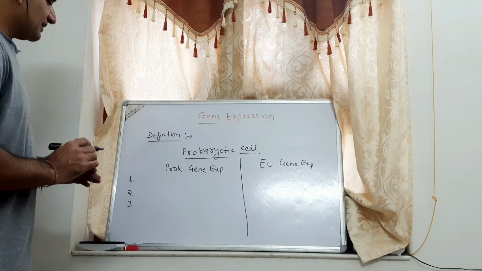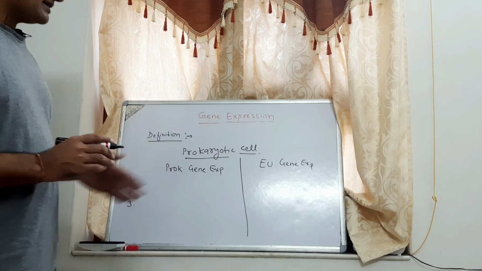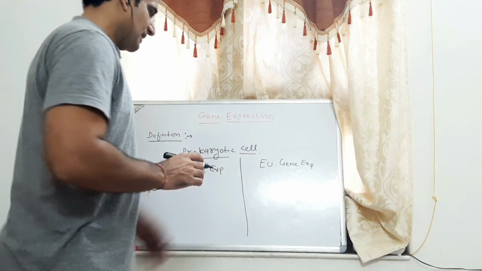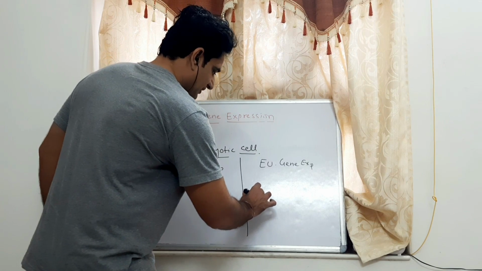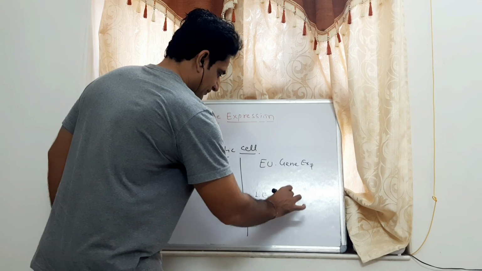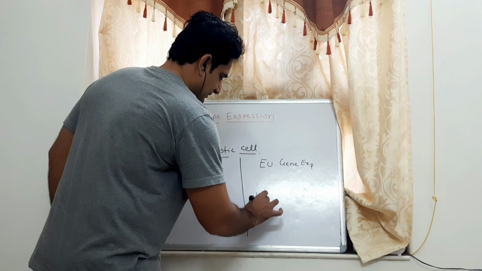In prokaryotes, gene expression is regulated at the primary level of transcription, whereas there are many levels of gene regulation in eukaryotes, at least 5 types. Number one, epigenetic level. Second, transcription level.